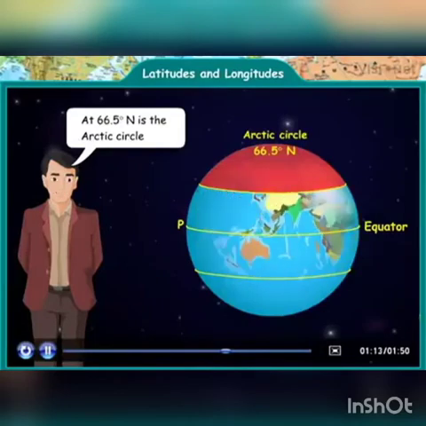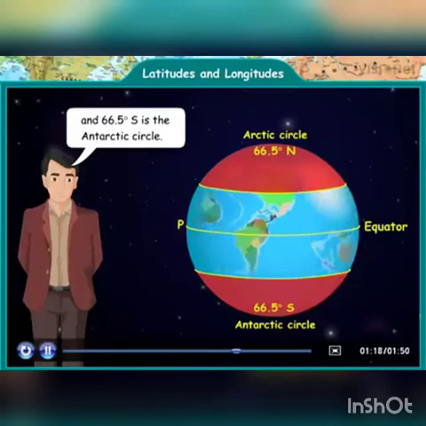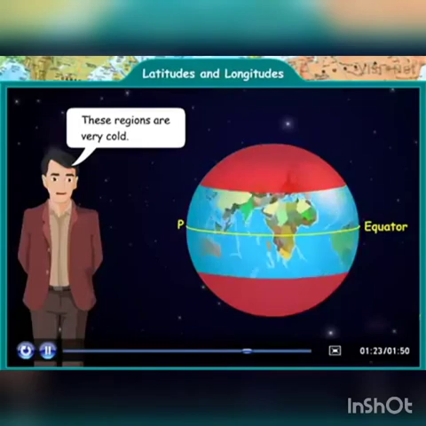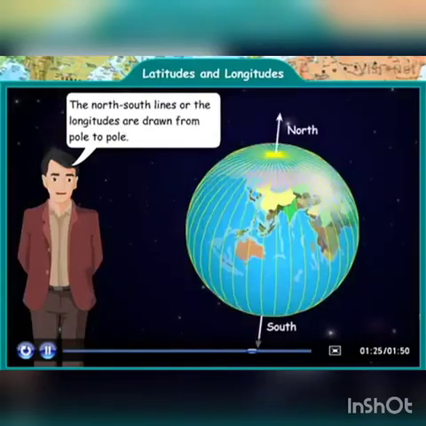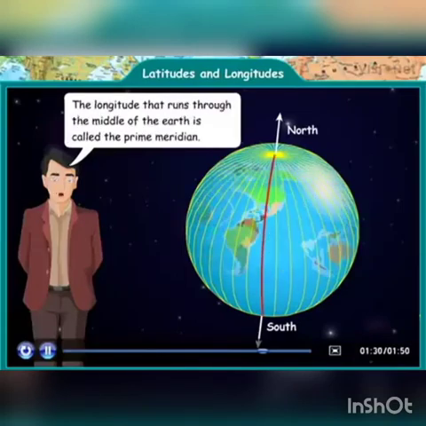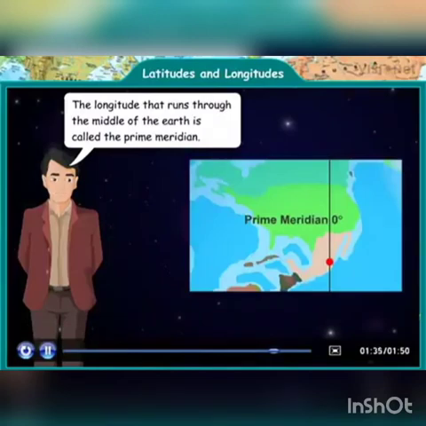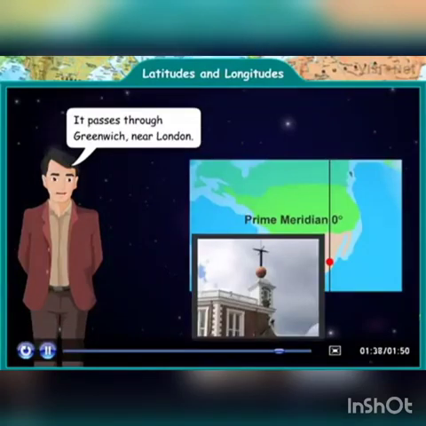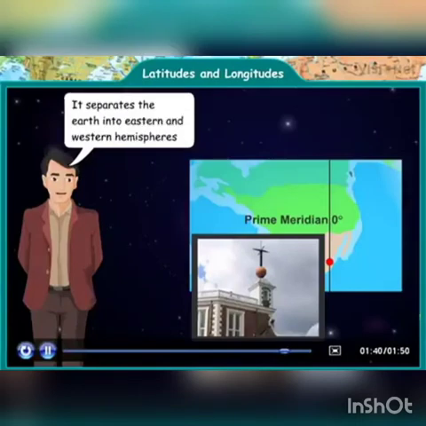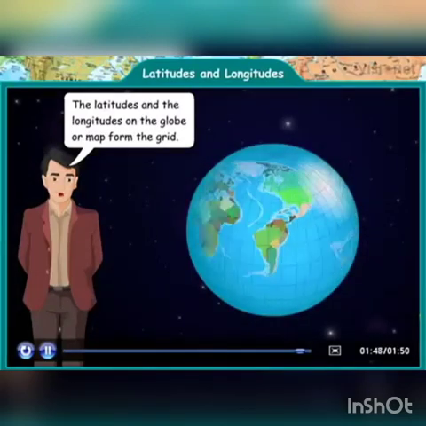At 66.5 degree north is the Arctic Circle, and 66.5 degrees south is the Antarctic Circle. These regions are very cold. The north-south lines, or the longitudes, are drawn from pole to pole. The longitude that runs through the middle of the earth is called the prime meridian. It passes through Greenwich, near London. It separates the earth into eastern and western hemispheres. The latitudes and the longitudes on the globe or map form a grid.